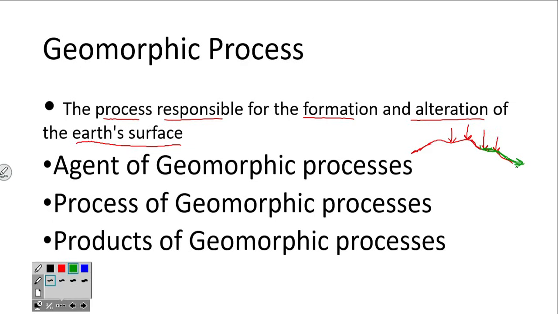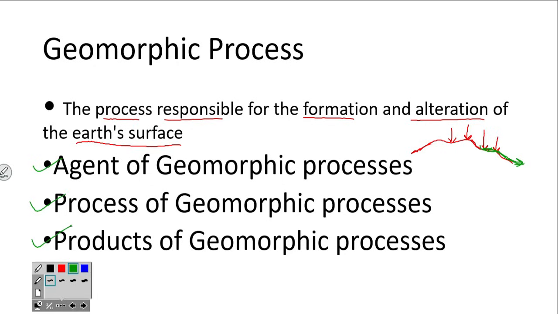The land may be modified by wind, land may be modified by water. So, we will be studying these agents of geomorphic process, which are changing the earth surface. What are the processes of geomorphic process? And what are the products after the geomorphic process? What are the products formed?